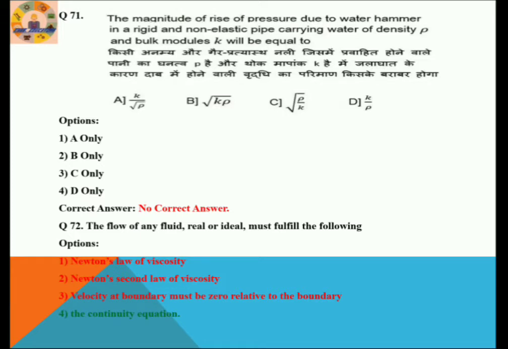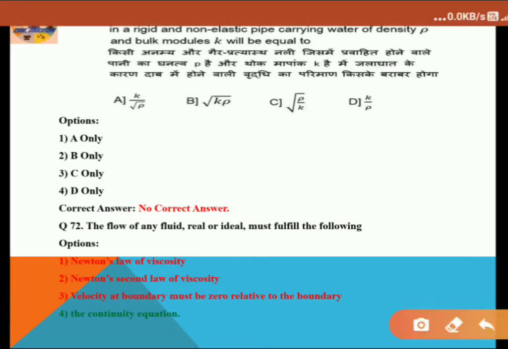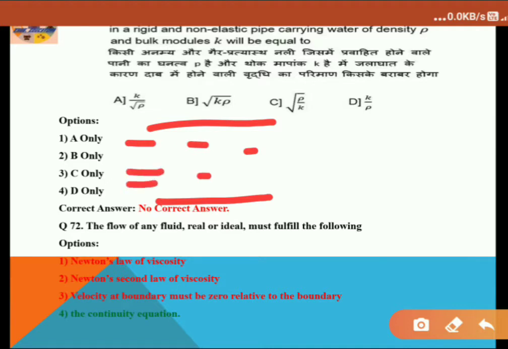The magnitude of rise of pressure due to water hammer in a rigid and non-elastic pipe carrying water of density rho and bulk modulus K will be equal to. First of all, we have to know what water hammer actually is. Suppose water flows through a pipe at a constant velocity.